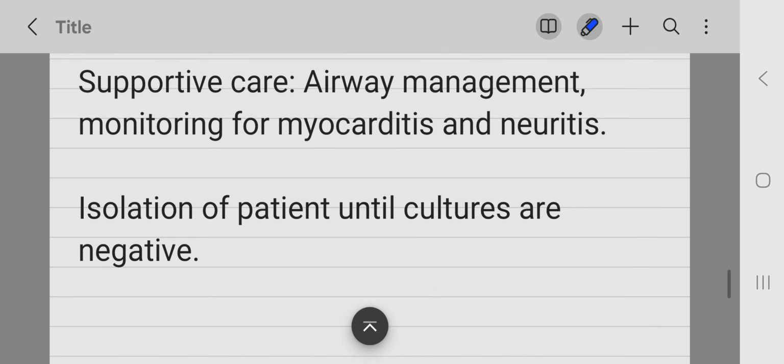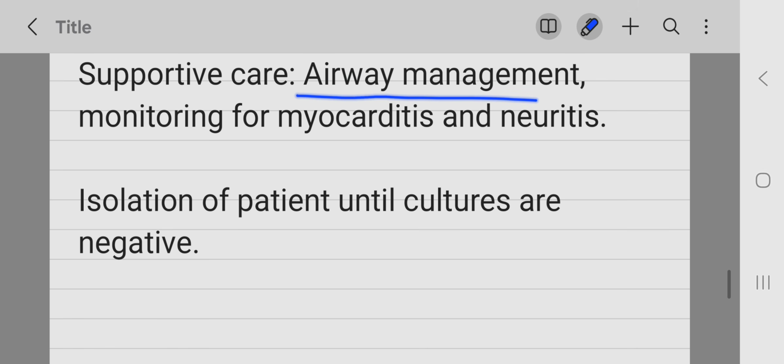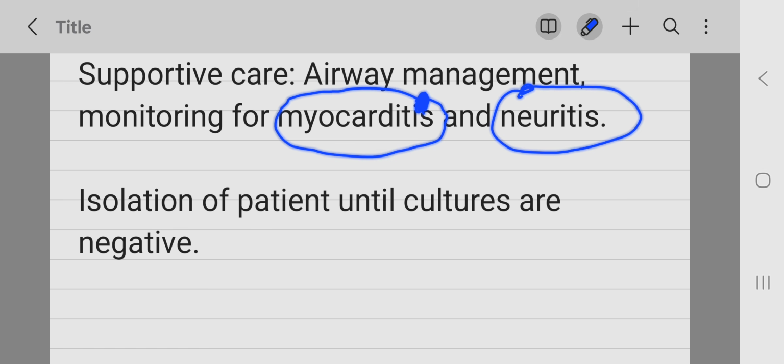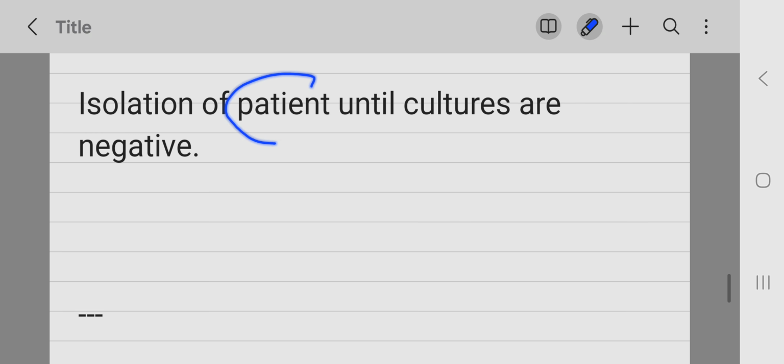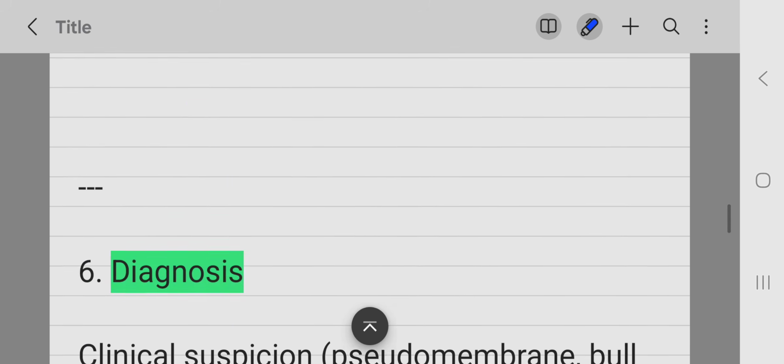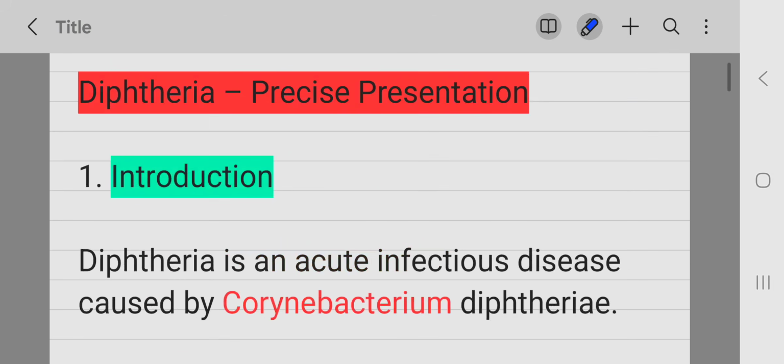Supportive care. Because it can cause respiratory obstruction due to the formation of pseudomembrane, airway management is important, and you should also monitor for myocarditis, especially by doing CK-MB and echocardiography, and monitor for any peripheral neuropathy. Isolation of the patient is required until cultures are negative. So you should isolate the patient because it is a transmissible disease, either through direct contact or through droplets.